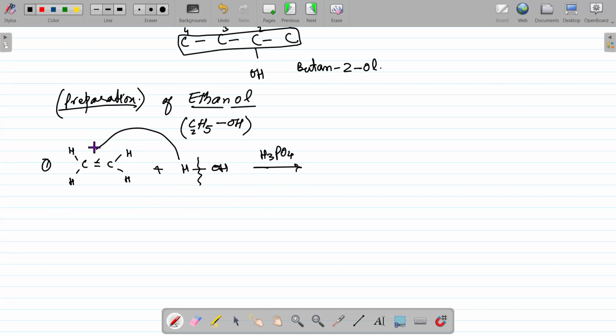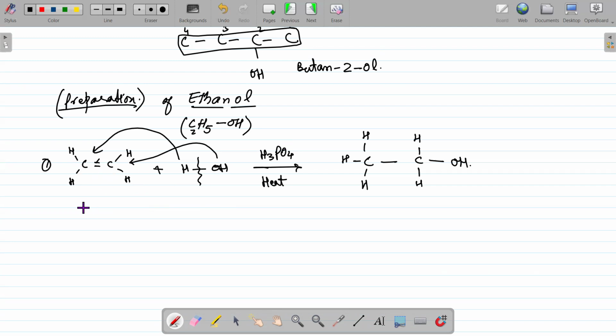The hydrogen goes to one carbon and the OH goes to the other carbon. Earlier it was CH2, now it becomes CH3, the single bond remains, and then CH2 and OH. We also heated this reaction.